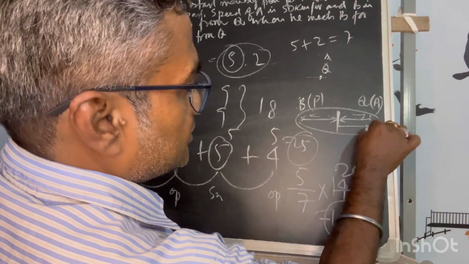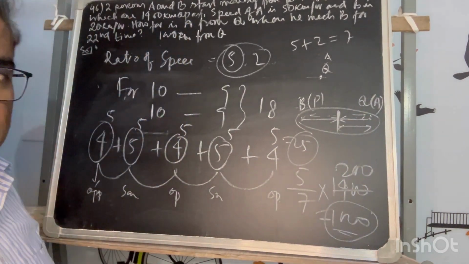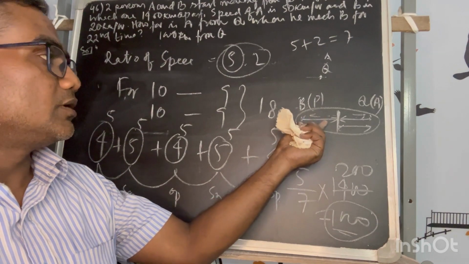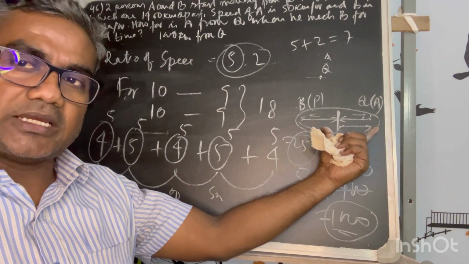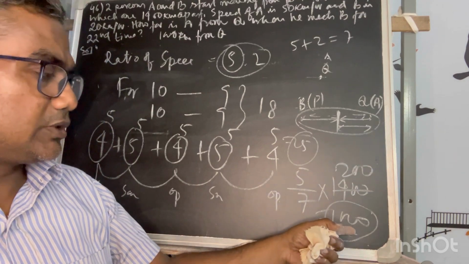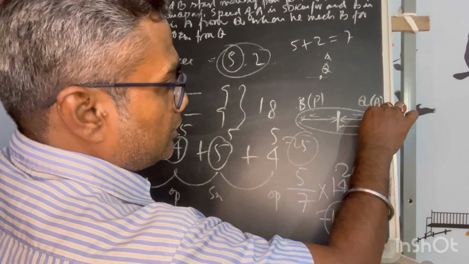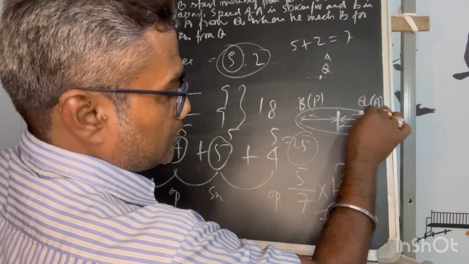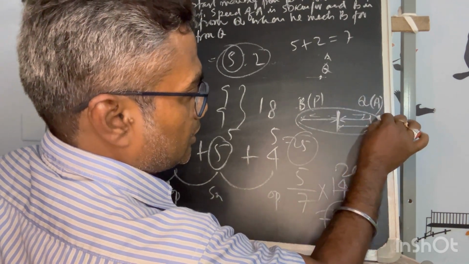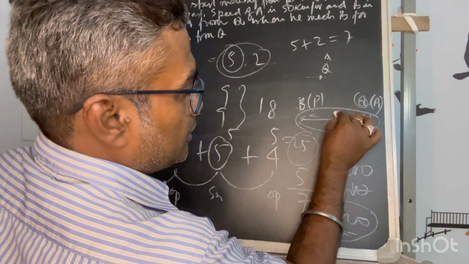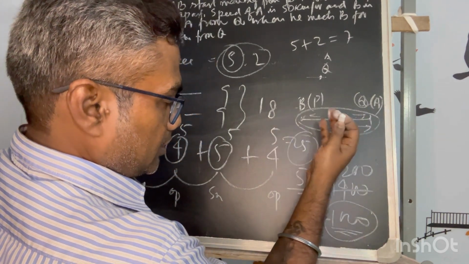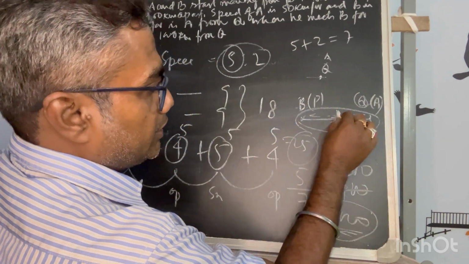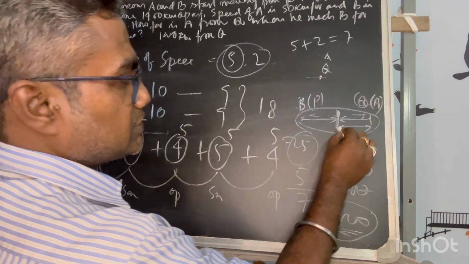So this distance is 1000, because he will move the maximum distance at the highest speed. So he is moving to Q. When he meets after crossing each other, he will go to Q. So prior to that, 1000 meters behind, he already met B. So this is the answer.